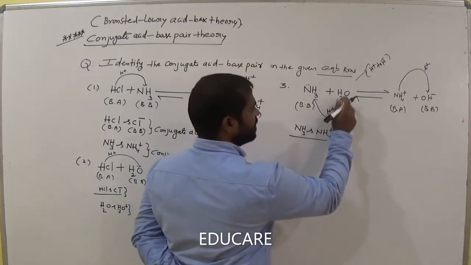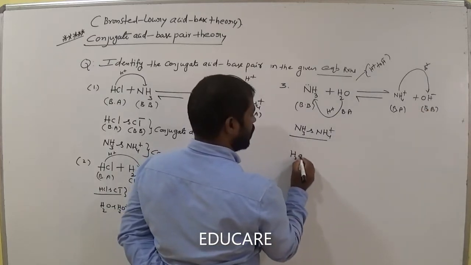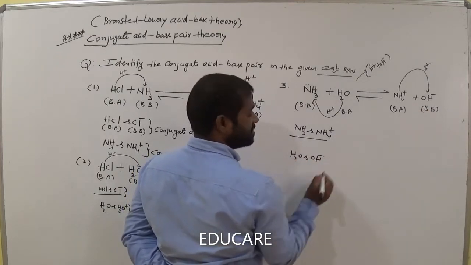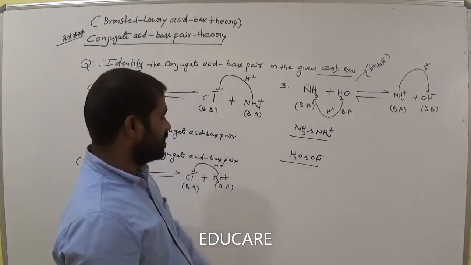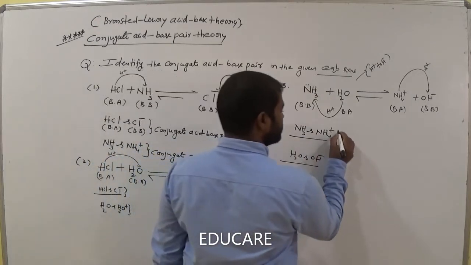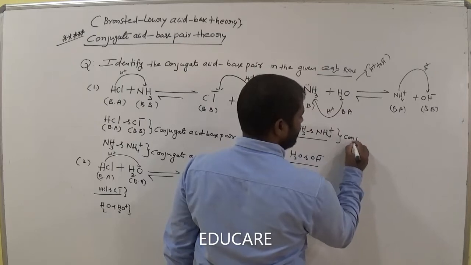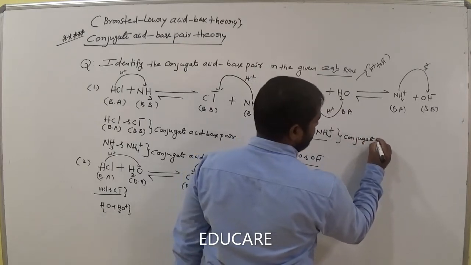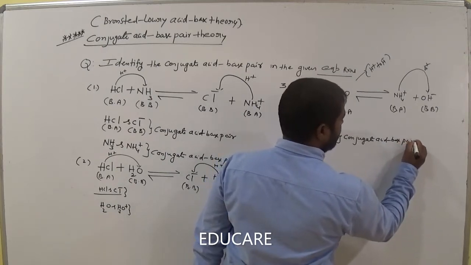Okay. And come to this one, Bronsted acid and Bronsted base. So H2O and OH minus. Is it clear? How many protons are different? A single proton is different here. Am I right? So now this one is called a conjugate acid-base pair.